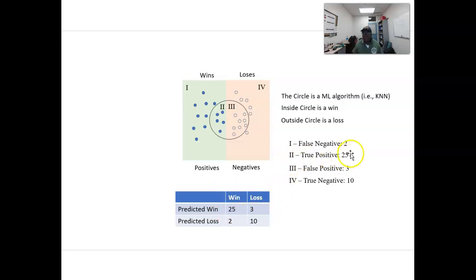So in terms of utilizing this table and this logic, your false negative is when you're saying that it's a loss, but in reality it's a win. True positive is when you're saying that it's a win, and in reality it is a win. False positive is you're saying that it's a win, but in reality it's a loss. And last but not least, true negative is you're saying that it's a loss, and in reality it is a loss.